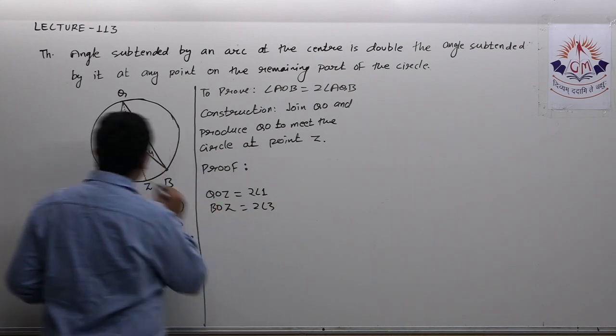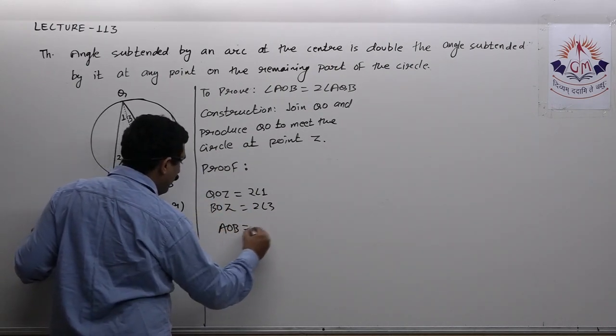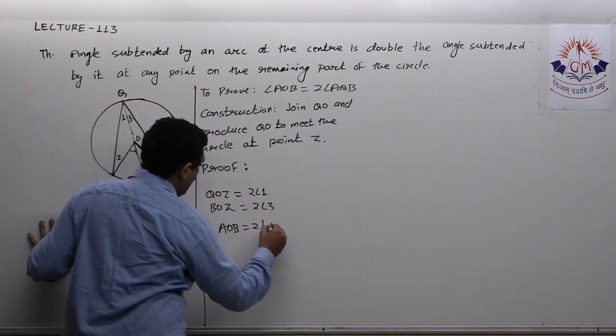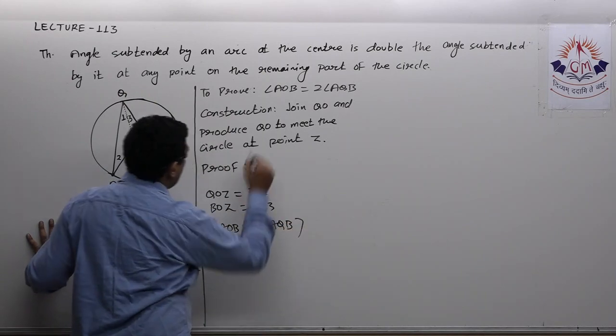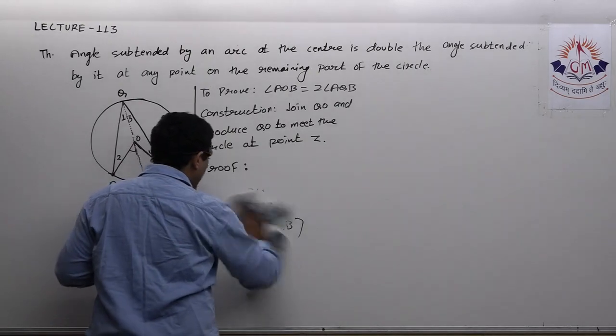Now, if you add these QOZ, BOZ, what I will get? AOB. And over here, after taking 2 common, if I add 1 plus 3, I will get AQB. That is the required thing to prove. Is it clear? So, now see its proof stepwise.